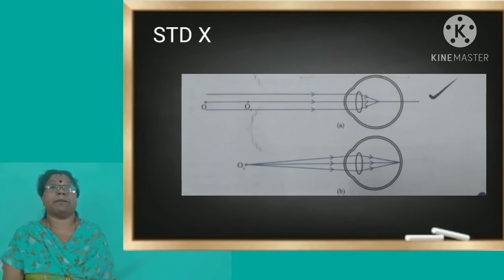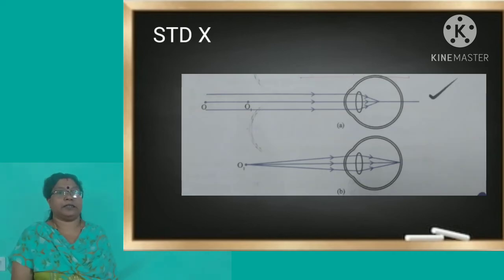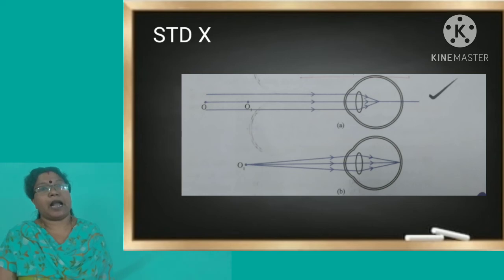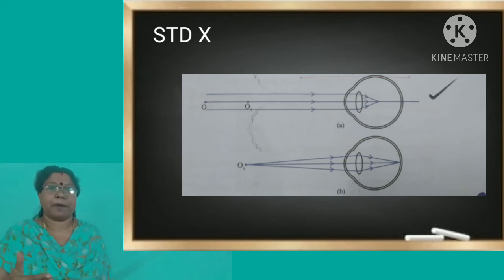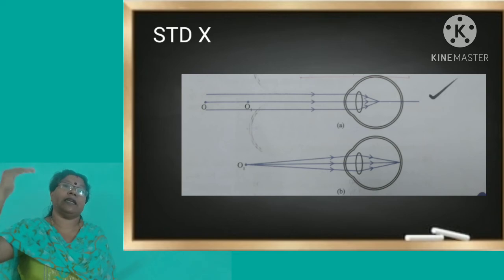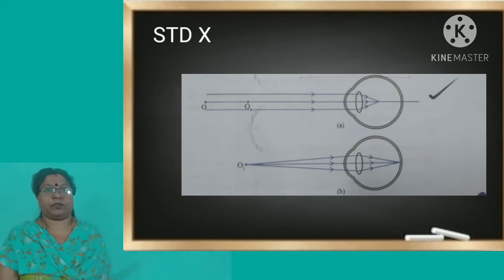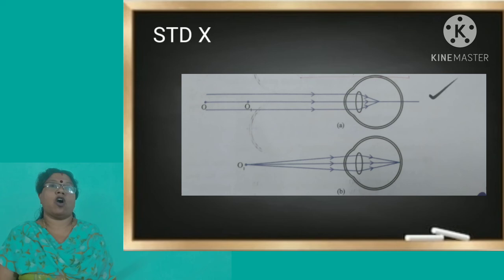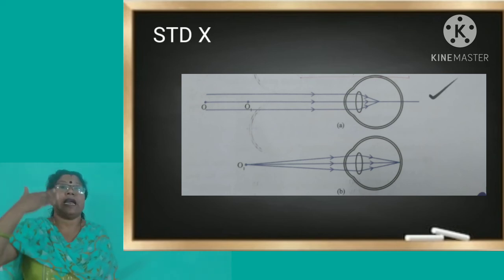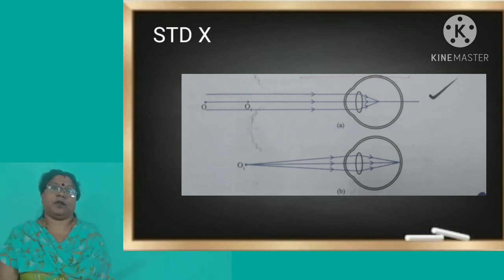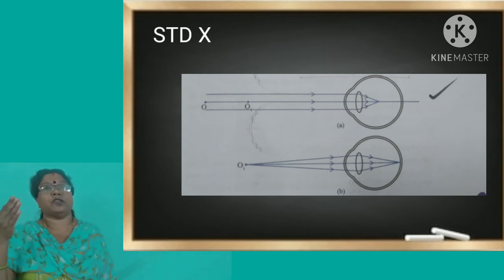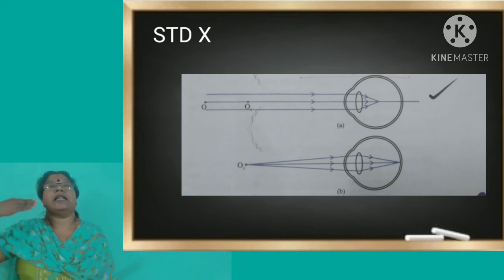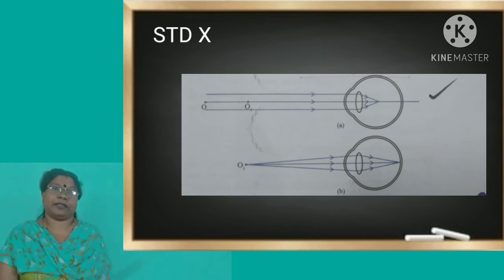Next defect is myopia or short-sightedness. Such people have the capacity to see nearby objects, but they cannot see the distant objects. There may be two reasons. What may be the reason? Either the eyeball may have elongated. So the image will be formed in front of the retina. So the eyeball may be elongated, and instead of falling on the retina, the image will be falling in front of the retina.